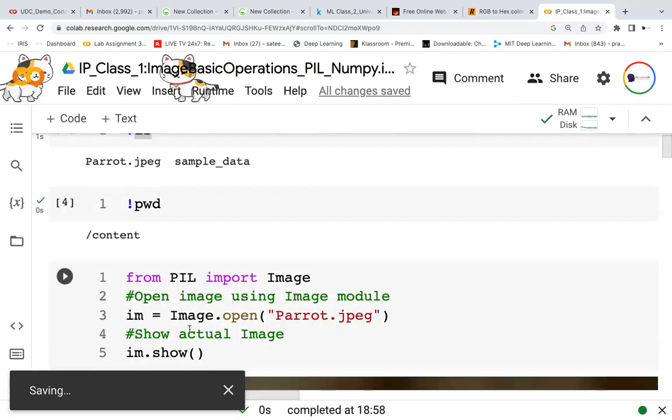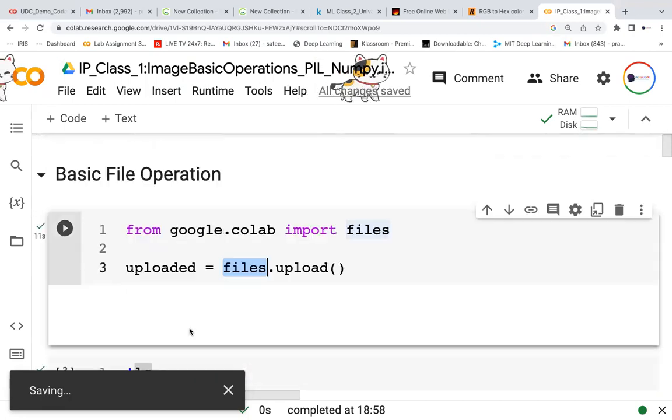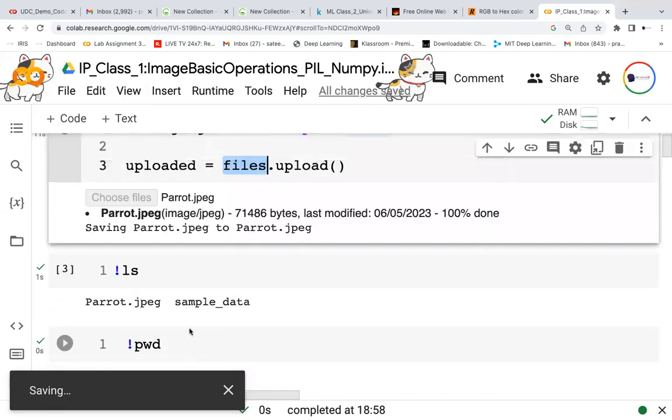These are the basic utility functions you should know, so that you will be comfortable operating in deep learning and machine learning, because we need to upload data or download the trained model. Any question? These are the basic things, and we have not even started.